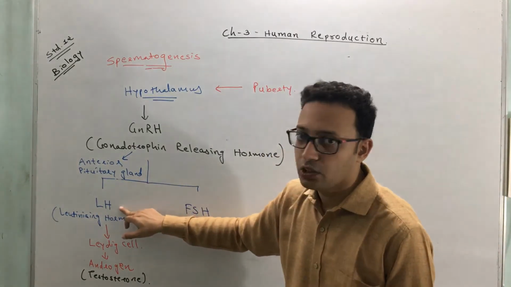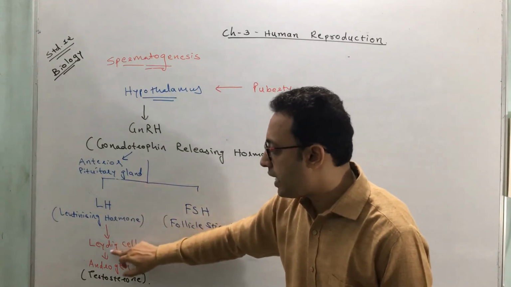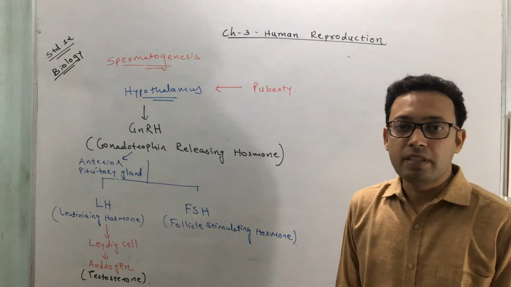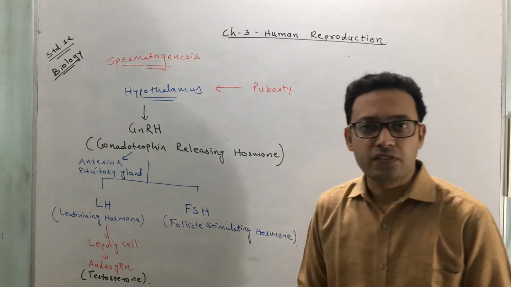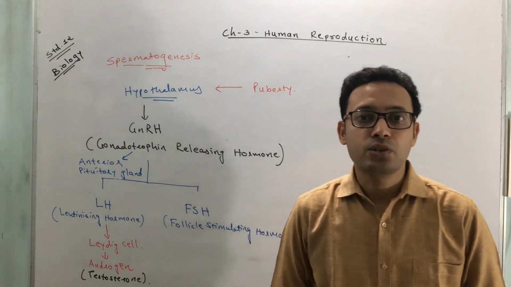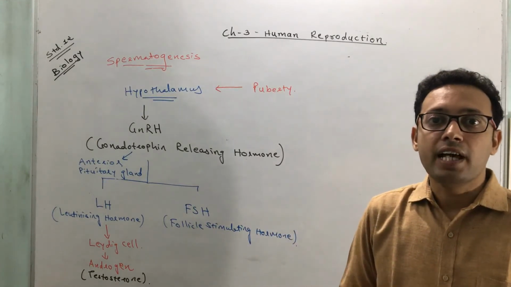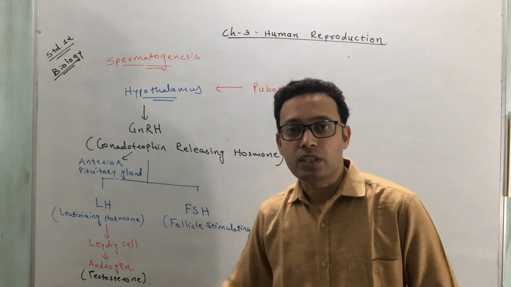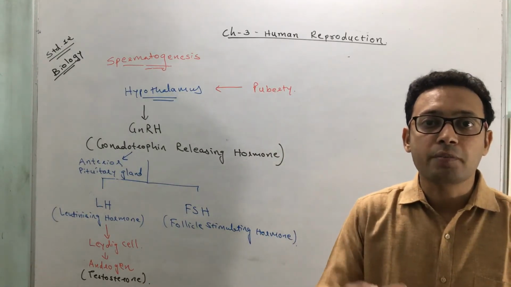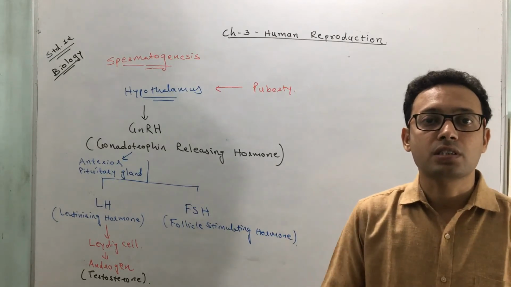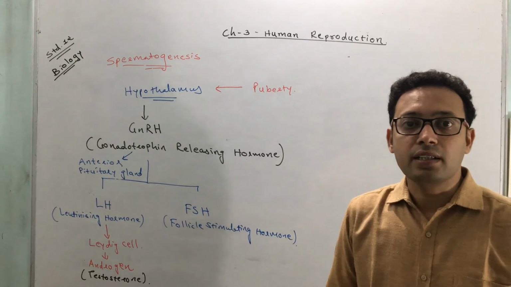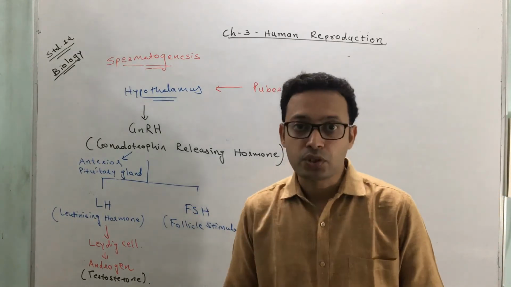LH means luteinizing hormone. This luteinizing hormone acts on which cell? Leydig cell. You know that it is present in the seminiferous tubule. You know the function of the Leydig cell. The Leydig cell secretes a male sexual hormone called androgen, and the main androgen is testosterone. What is the function of this male androgen or testosterone? It promotes a process called spermatogenesis, and thus the process starts. So here it controls the process.